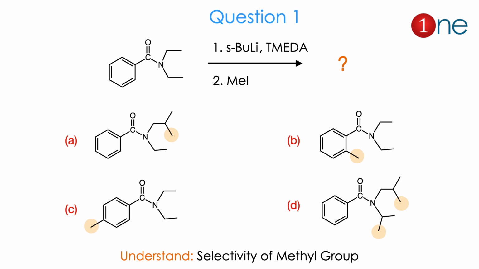So here 4 choices are given for where the methyl will be attached. Whether it is at the amine position N, the para position of the benzene ring, or di-substitution in the side amine chain. So you have to know the selectivity of the methyl group here.